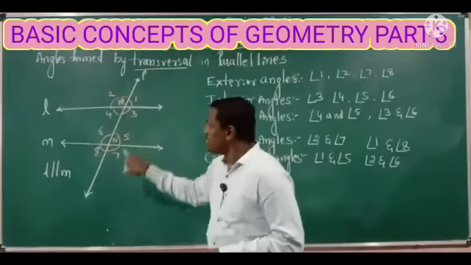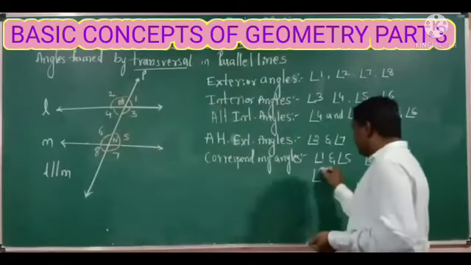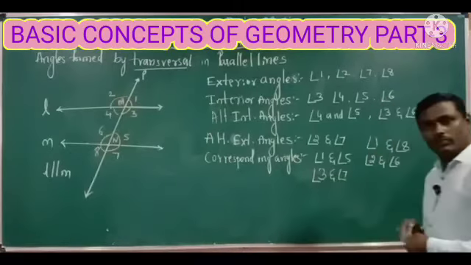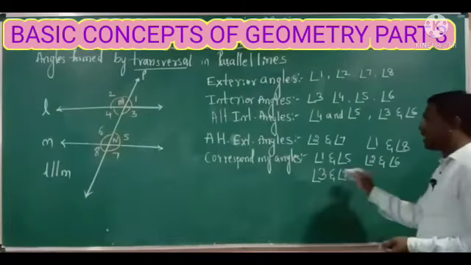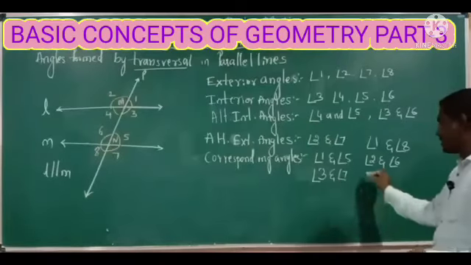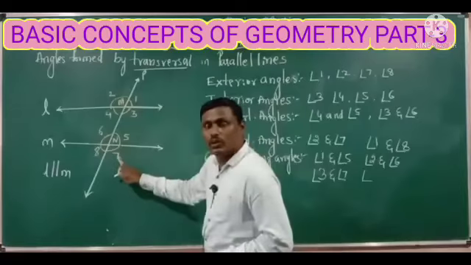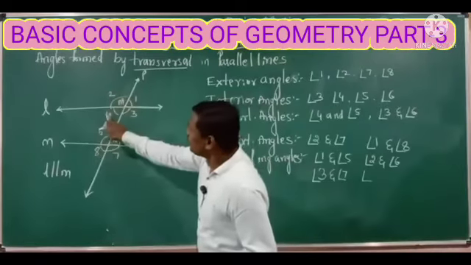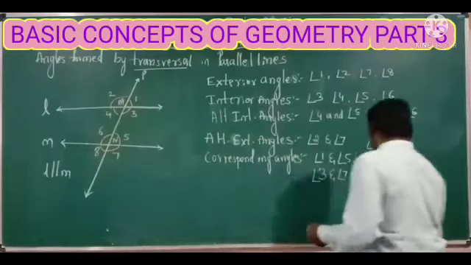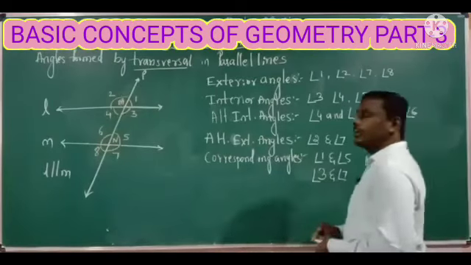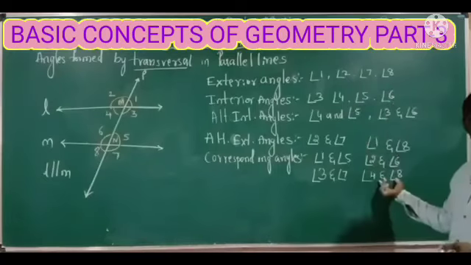So angle 3 and angle 7 are lower corresponding angles on one side of the transversal. Similarly, angle 4 and angle 8 are also the second pair of lower corresponding angles.